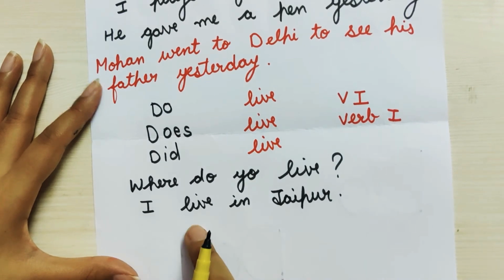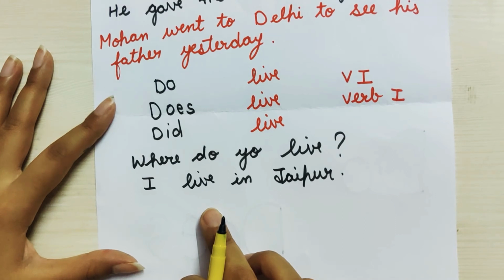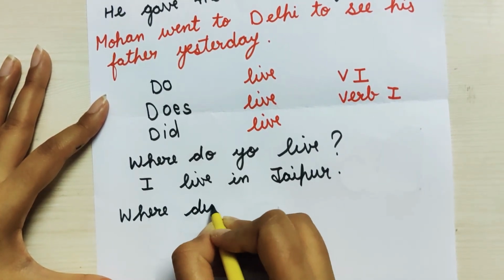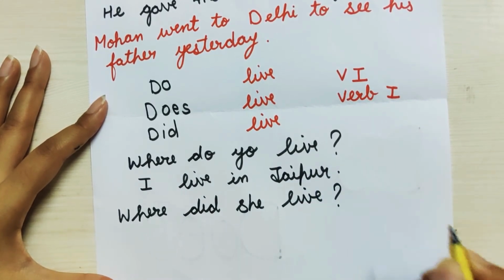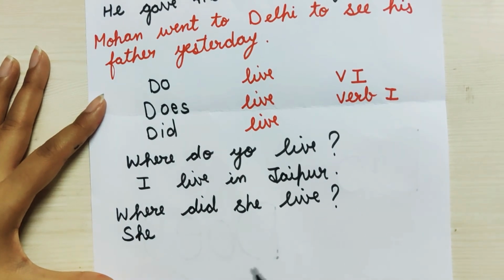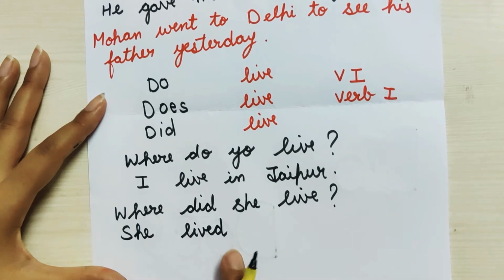Okay, I live. Next example, where did she live? Now here I will use lived, with ed.